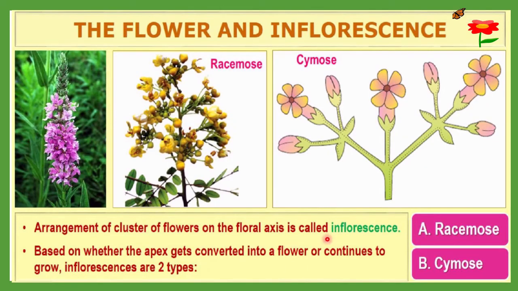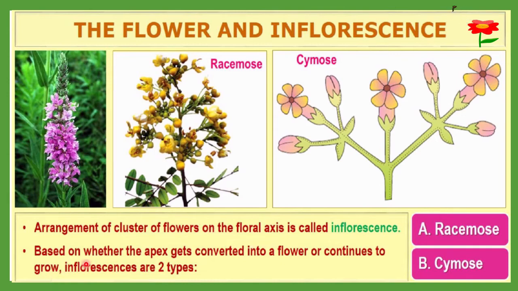The next definition is about the inflorescence. Let me discuss what the definition of inflorescence is. It is the arrangement of a cluster of flowers. Here you can see a group or cluster of flowers arranged on an axis, and that is called the floral axis. This arrangement of a cluster of flowers on a floral axis is called inflorescence. So the definition: it is the arrangement of a cluster of flowers on the floral axis.